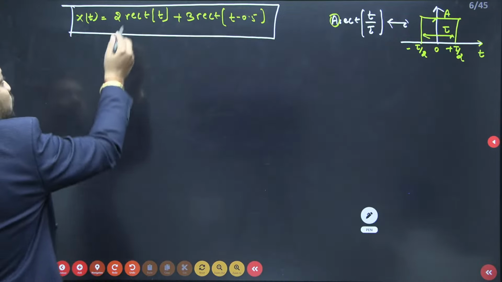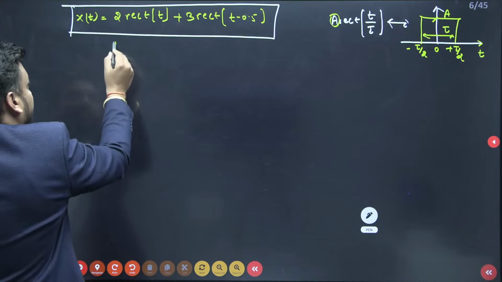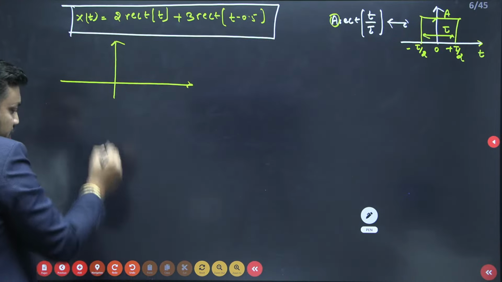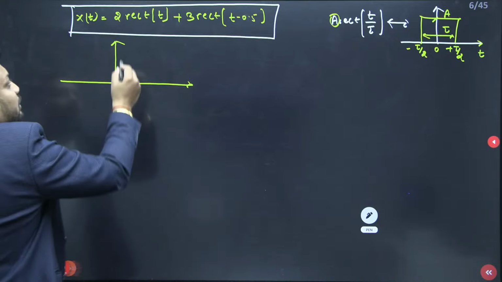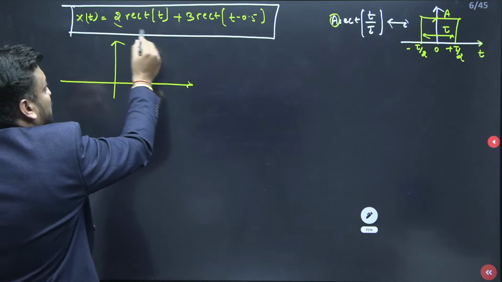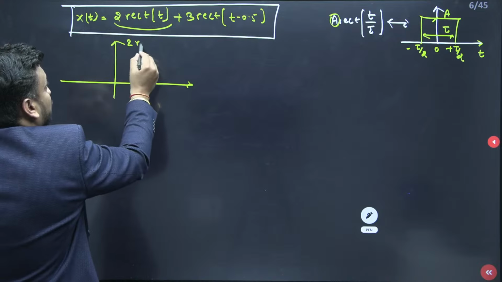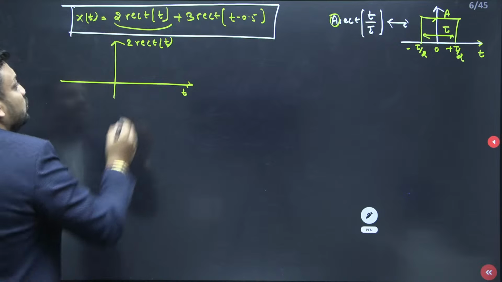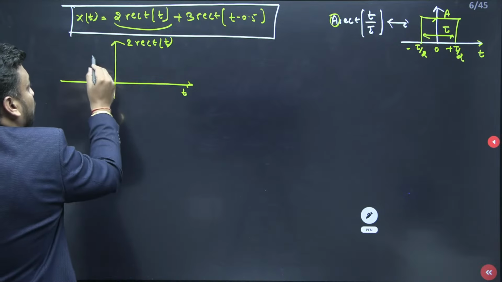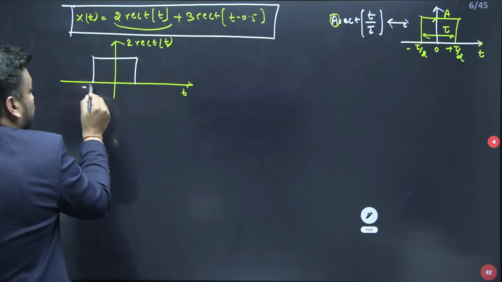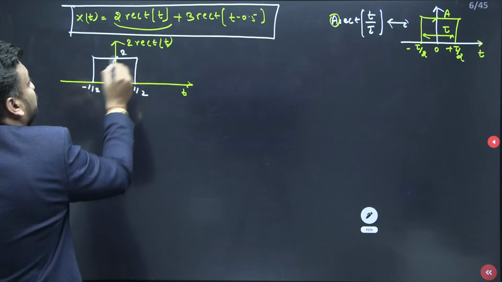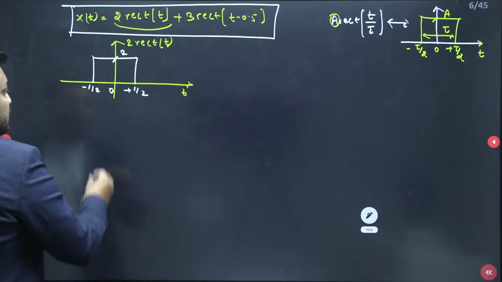So if I want to draw 2 rectangular of t, guys, what will I get? I am making a small diagram here, just below this, and I will perform the addition as well. Suppose this is my signal, 2 into rectangular of t, which I want to draw with respect to t. Since tau value is 1, the limit should be from minus half to plus half, and the magnitude should be 2. So this is my first signal, which I have already drawn.